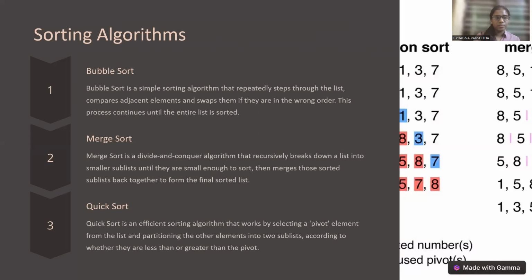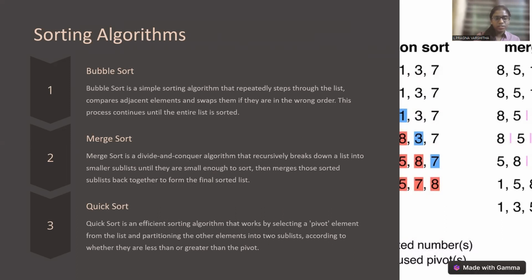So sorting algorithms. First one is bubble sort. Second one is merge sort. Third one is quick sort. Bubble sort is a simple sorting algorithm that repeatedly steps through the list, compares adjacent elements and swaps them if they are in the wrong order. Merge sort is a divide and conquer algorithm that recursively breaks down a list into smaller sublists until they are small enough to sort.